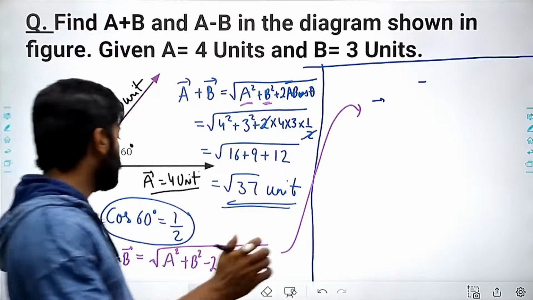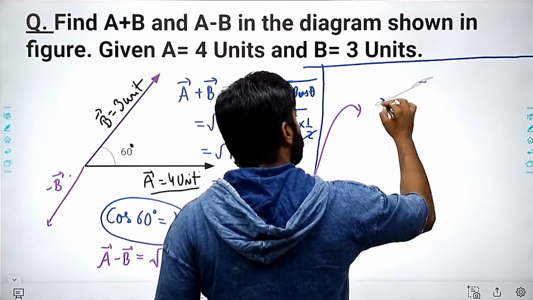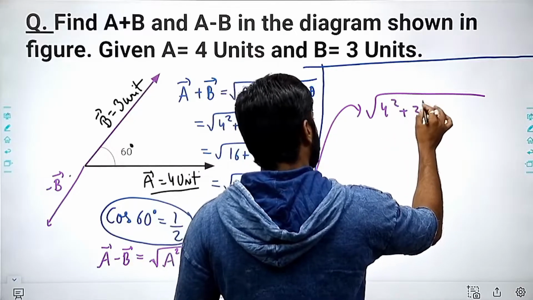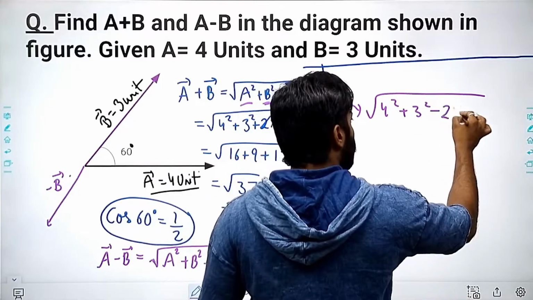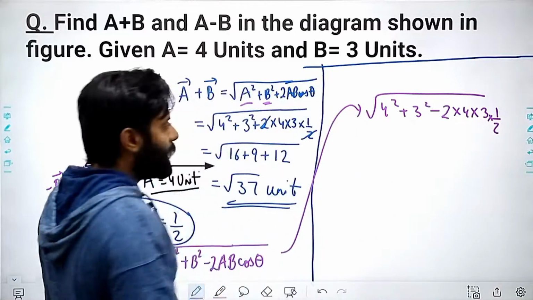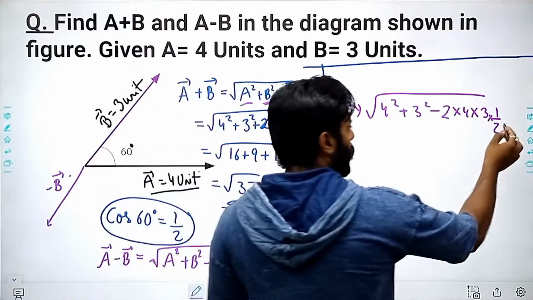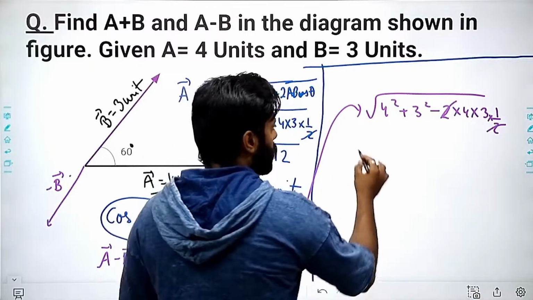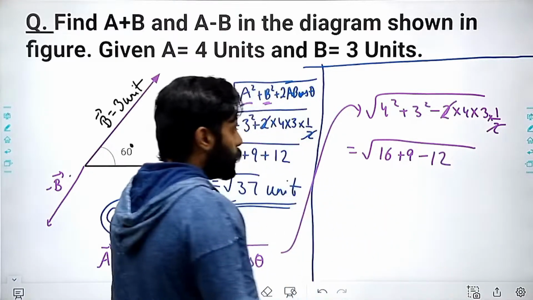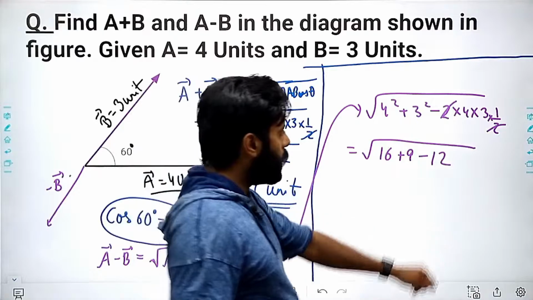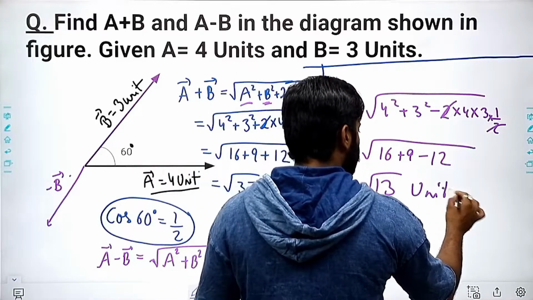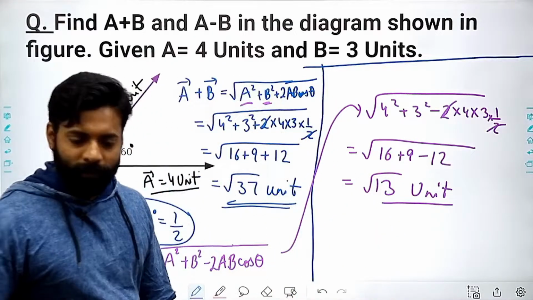Okay, yes, yes. Many of you got the correct answer. So I can write it down as 4 square plus 3 square minus 2 into 4 into 3 and cos 120 degree, cos 60 degree is 1 by 2. So I have to subtract: 16 plus 9 minus 12, right? So this will become 16 and 12, 4, and 9 plus 4, 13. So root 13 unit is the answer. That's easy.